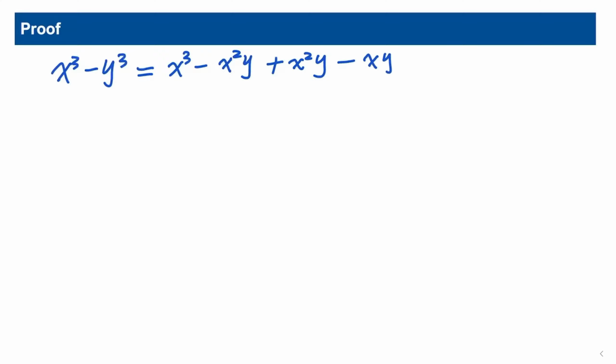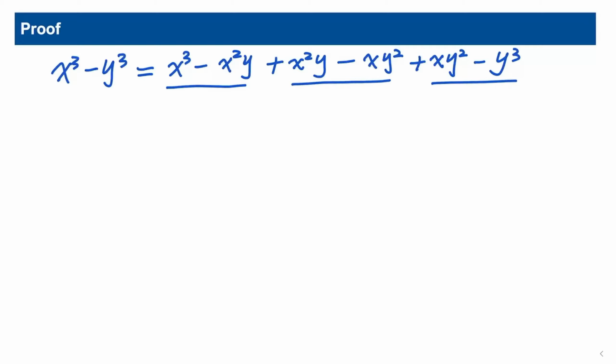Let's see, how do we prove these formulas? x cubed minus y cubed. We can subtract x squared y, then add x squared y. Subtract xy squared, then add xy squared. Finally, subtract y cubed. Then we group the first two terms, the middle two terms, and the last two terms.